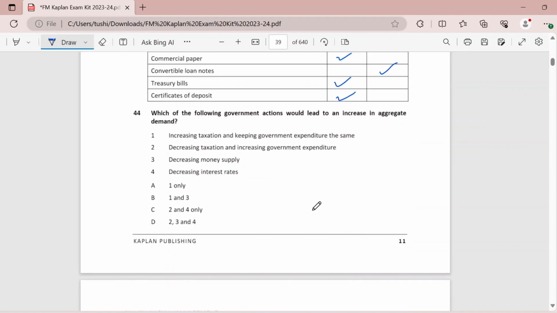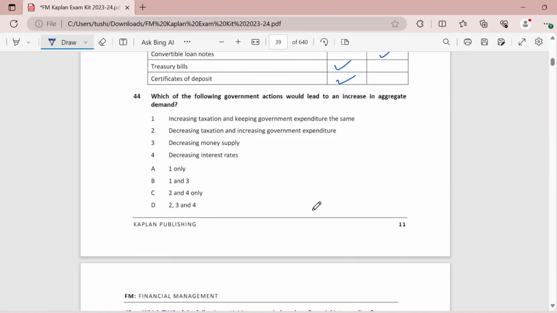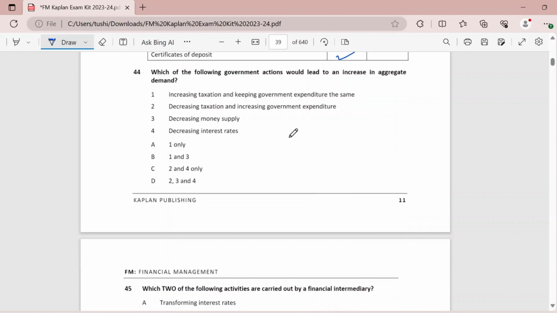Which of the following government actions would lead to an increase in the aggregate demand? So we have to tell what will increase the demand. Always remember that to increase your demand, you either decrease the tax rates or you increase the expenditure. That will definitely help in putting more money in the hands of people, and they will buy more in the economy.